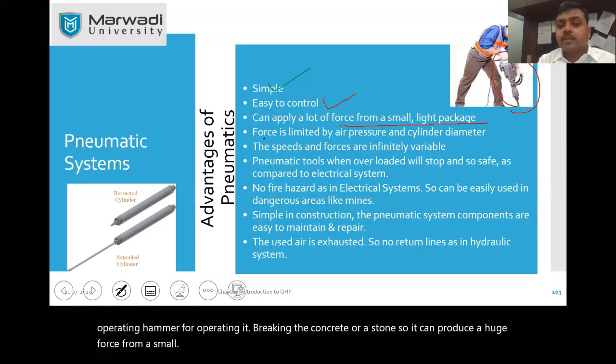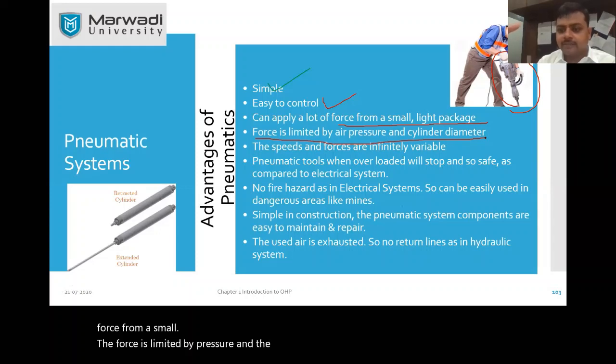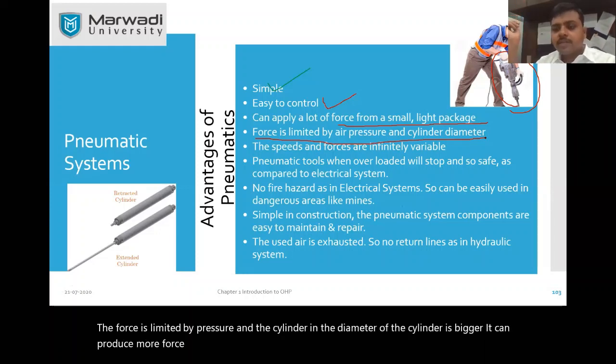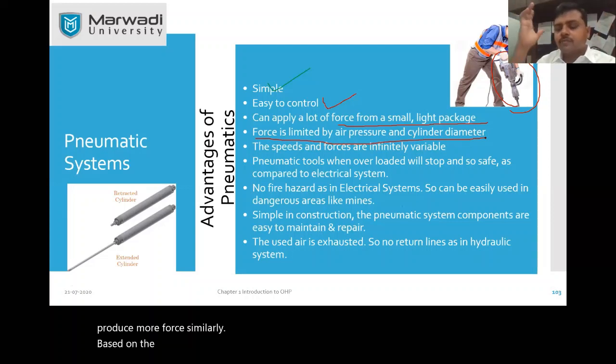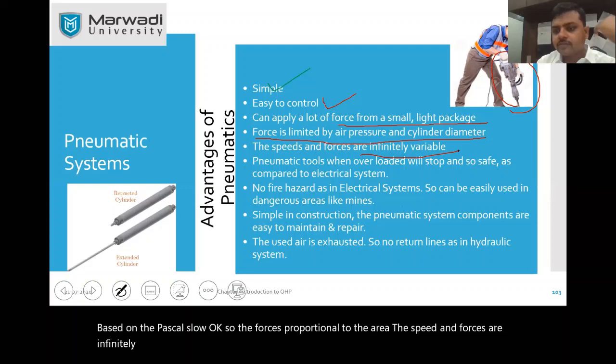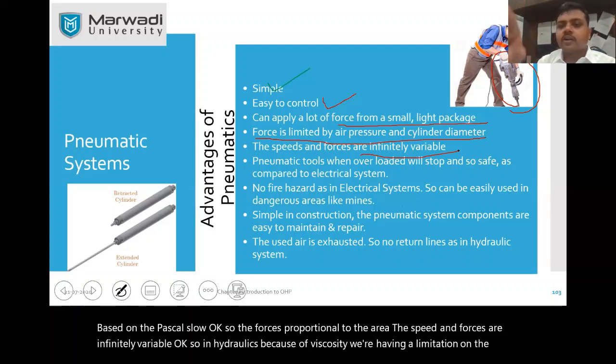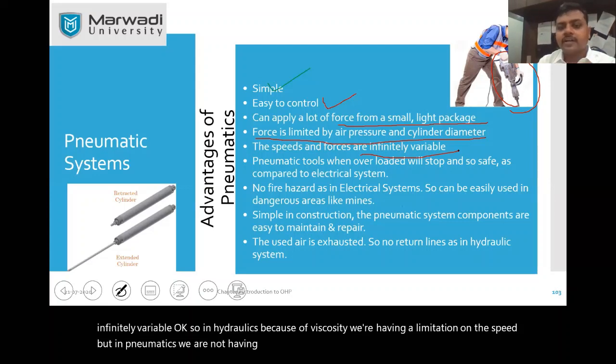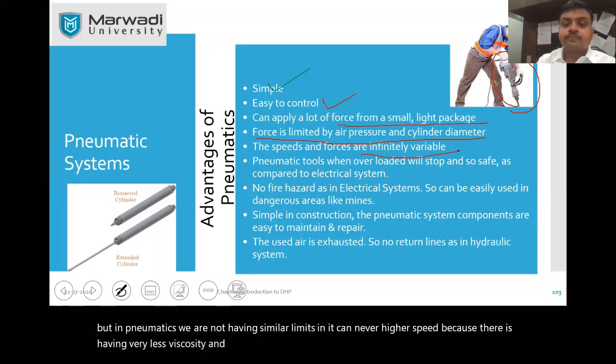The force is limited by pressure and the cylinder diameter. If the cylinder is bigger, it can produce more force, based on Pascal's law. The force is proportional to the area. The speed and forces are infinitely variable. In hydraulics, because of viscosity, we have a limitation on speed, but in pneumatics we do not have a similar limitation. It can have a higher speed because air has very little viscosity and very little resistance.